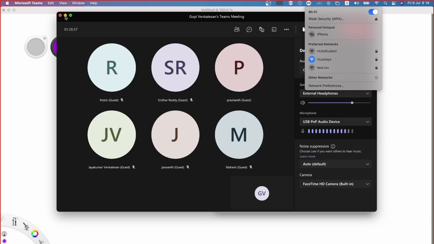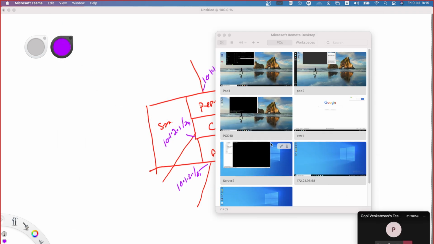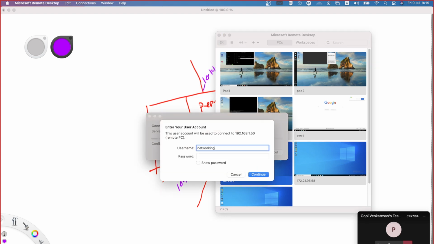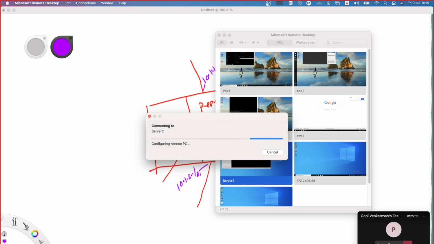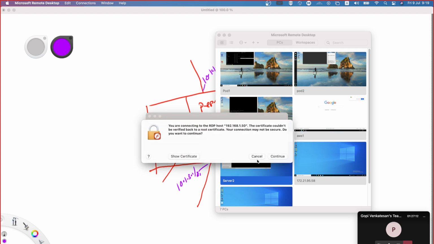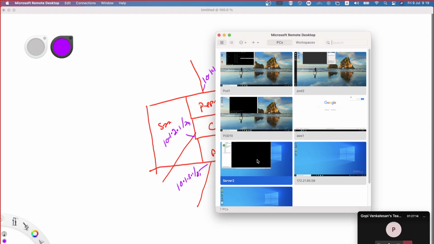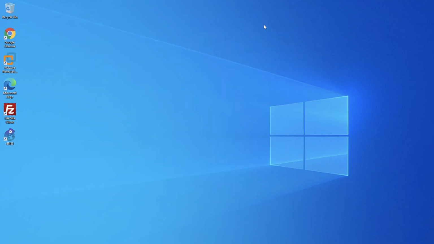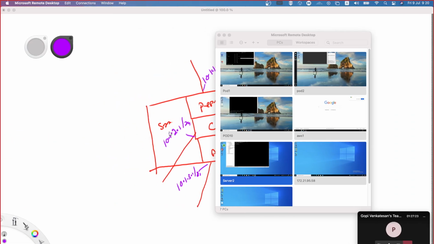Am I audible now? I'm using my internal server, that's why. If I were using the same setup that you guys are using, then I would not need to reconnect.